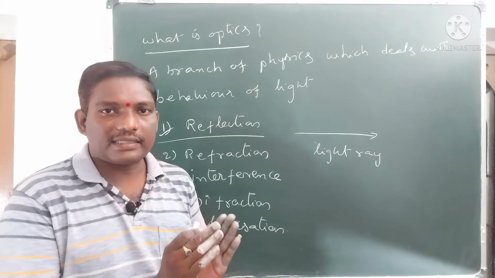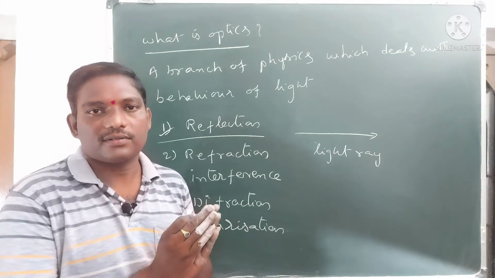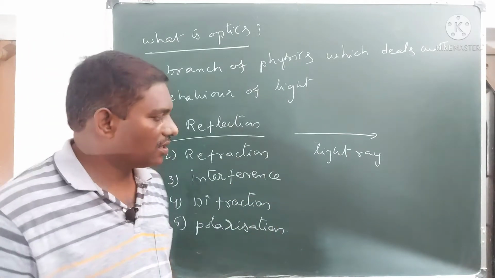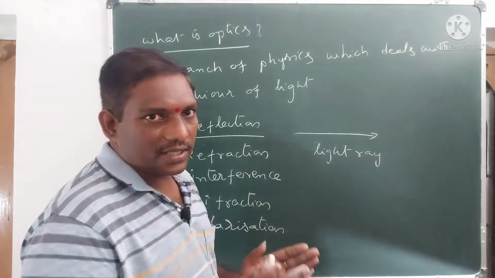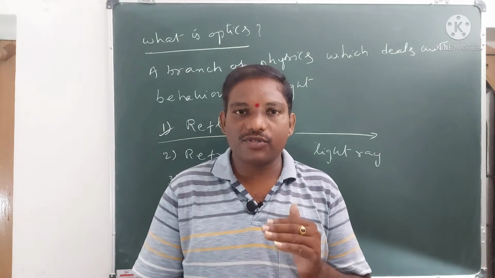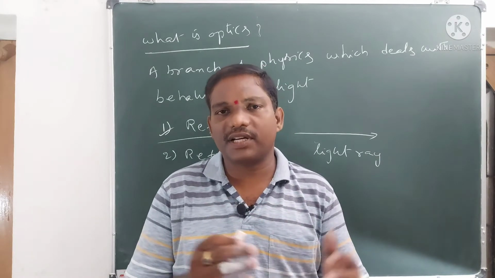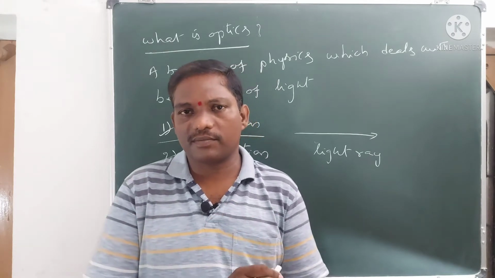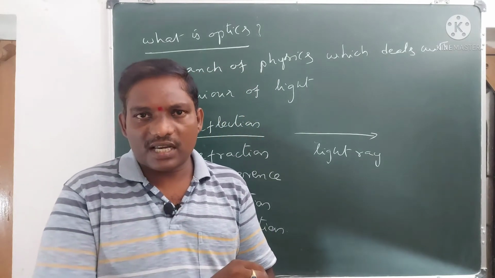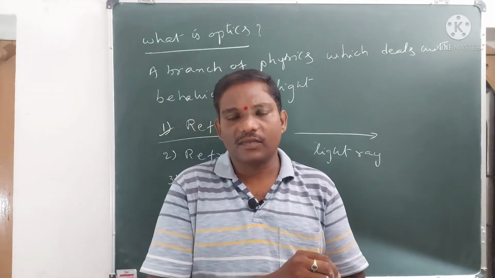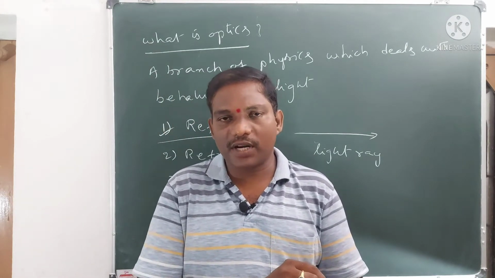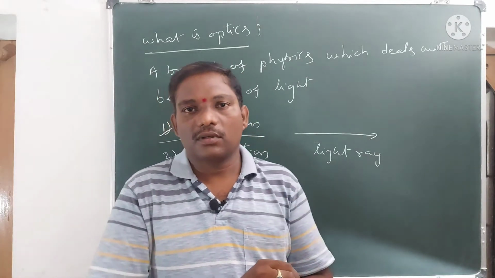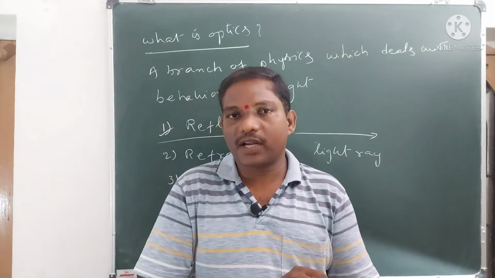Now, before discussing the property of reflection, let us discuss what types of objects there are in the sense of reflection. We see three types of bodies. Some surfaces completely reflect the light falling upon them, or some part of the light is reflected and some part is absorbed by that surface. Such bodies are called opaque bodies. Generally, they do not allow the light ray to travel through themselves.